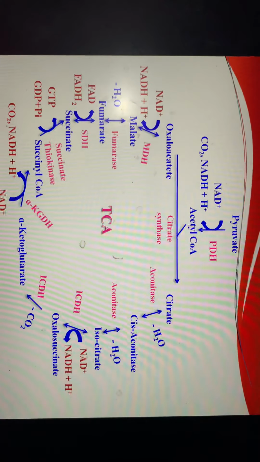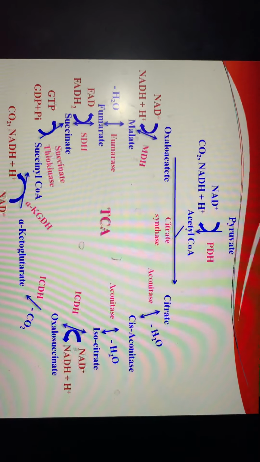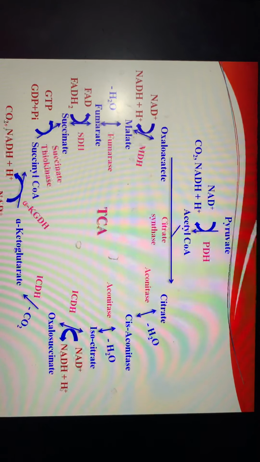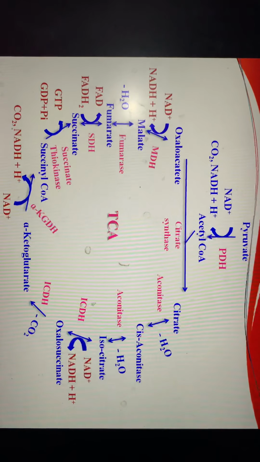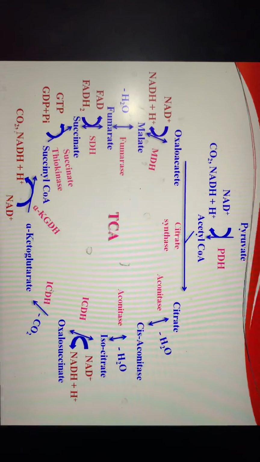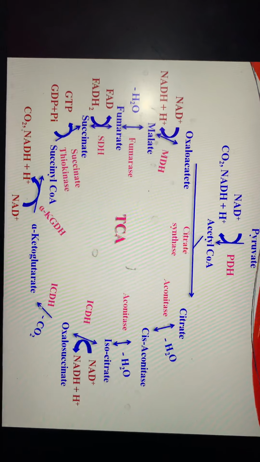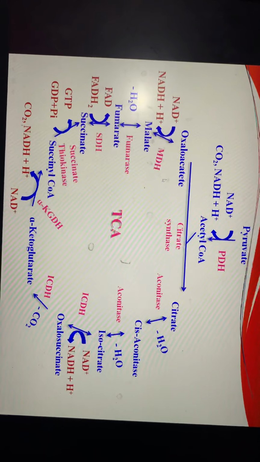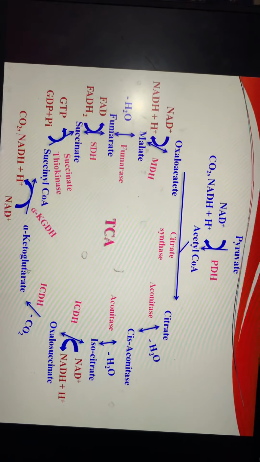Isocitrate is converted into oxalosuccinate in the presence of NAD+, which is converted into NADH, by the enzyme ICDH. We will study the names and discuss all the steps in detail during the next slides.